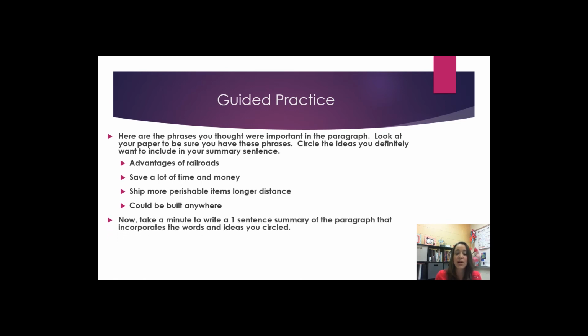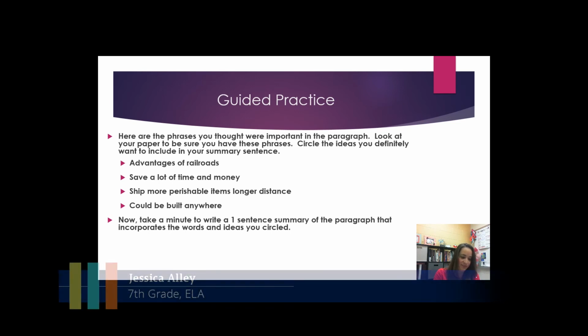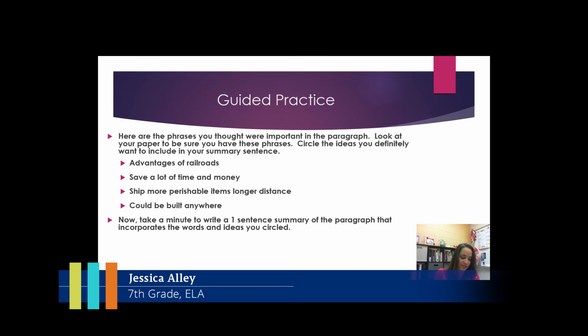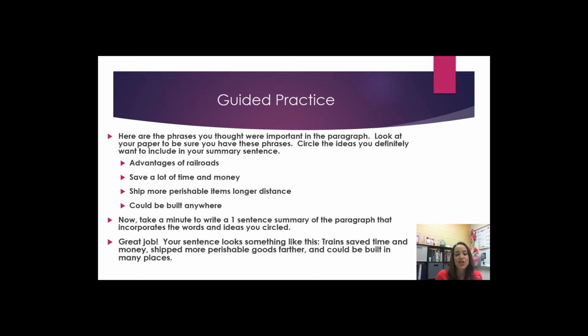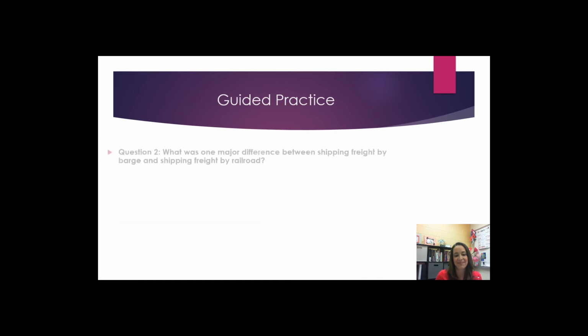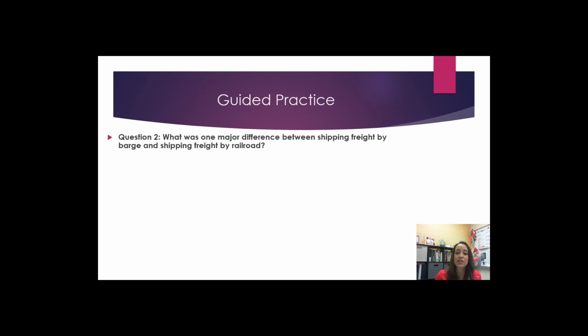Now take a minute to write a one-sentence summary of the paragraph that incorporates the words and ideas that you circled. Great job! Your sentence looks something like this. Trains saved time and money, shipped more perishable goods further, and could be built in many places. What was one major difference between shipping freight by barge and shipping freight by railroad?